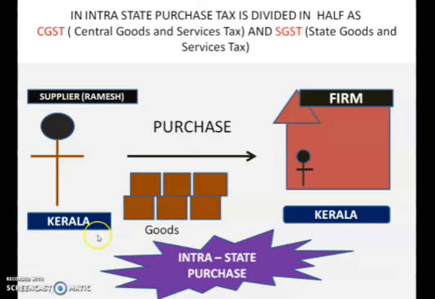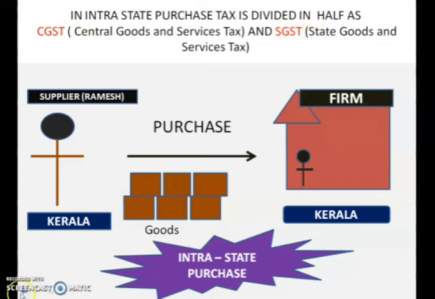When the goods are purchased from within the state, it is known as intra-state purchase. In case of intra-state purchase, the tax which is charged is known as CGST and SGST.